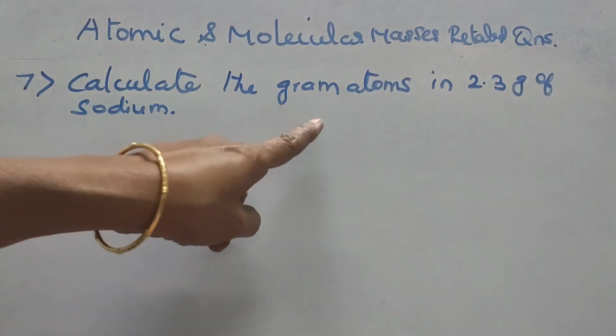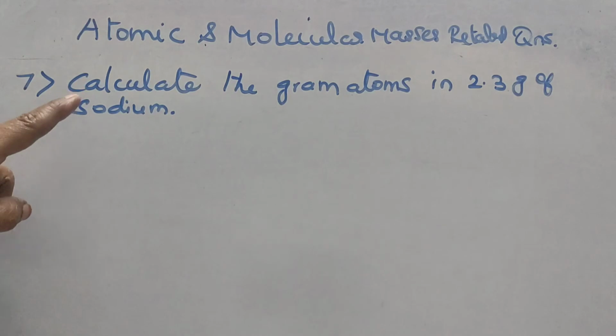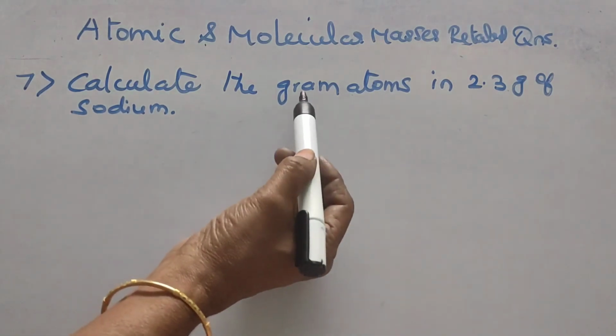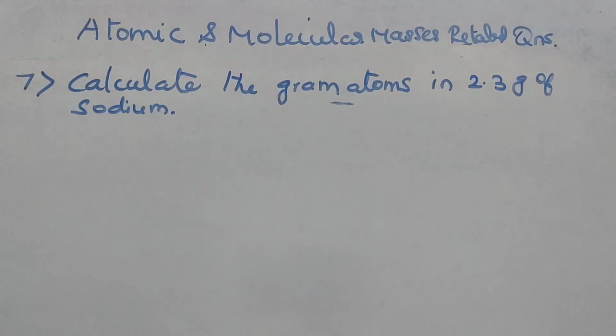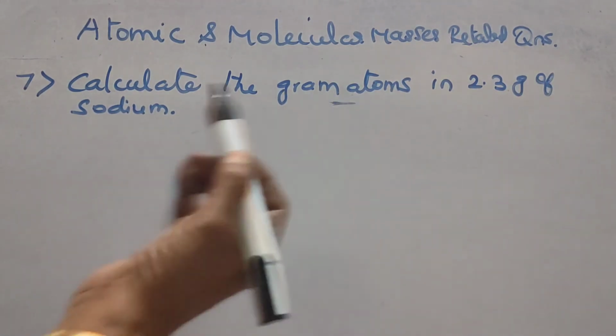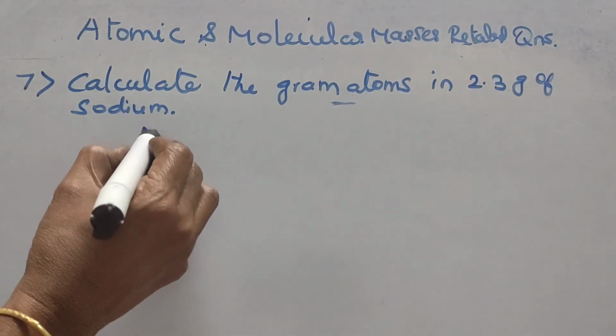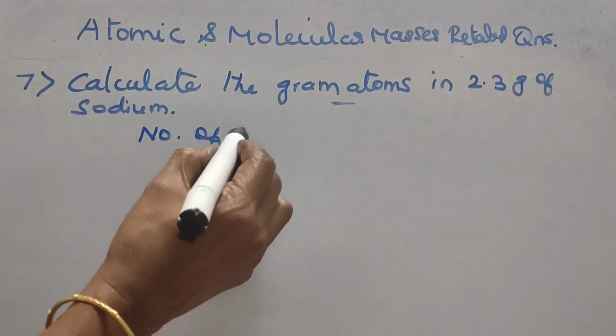Calculate the gram atoms in 2.3 gram of sodium. The same formula we can use, because the question is calculating gram atoms. We have to find out the number of gram atoms.